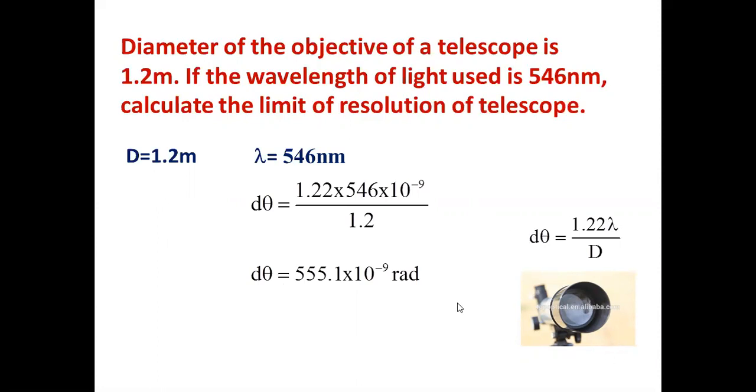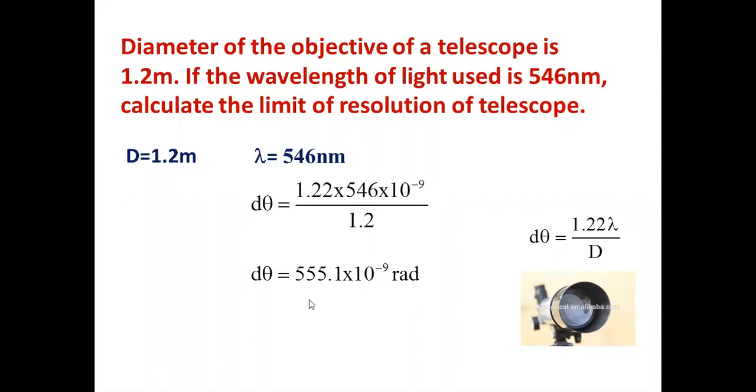That means this is radian, SI system. So what do you mean by this answer? I hope you can calculate it using a calculator. The meaning of this answer is, if two objects, whatever they are, whether it is two points on the moon, two points on a star, or two stars which are very close, whatever it is, if they subtend an angle of this much,